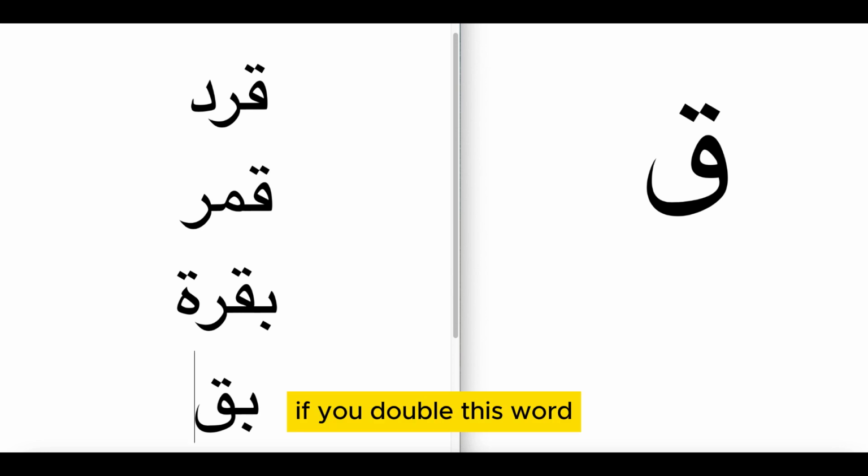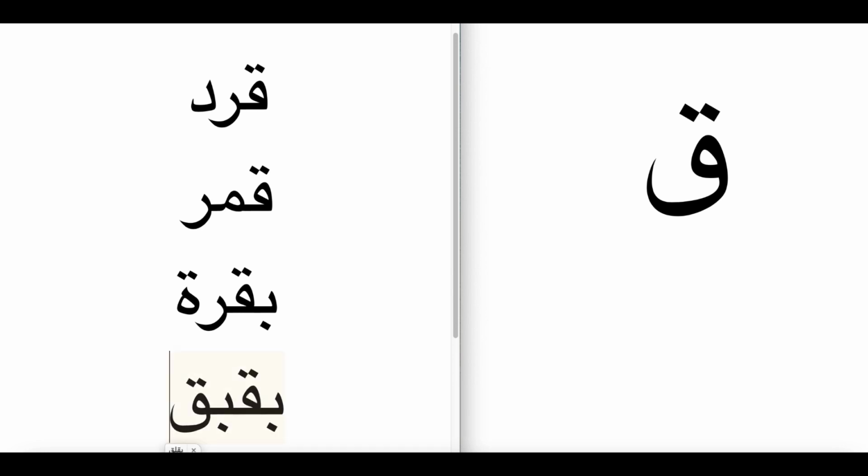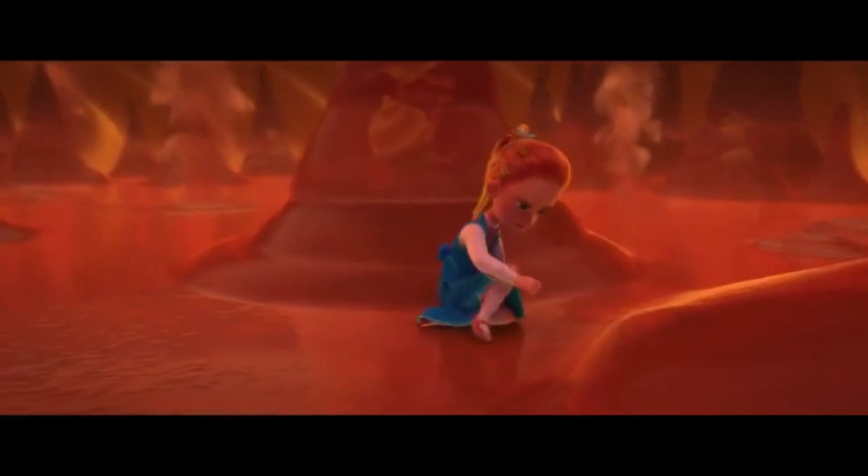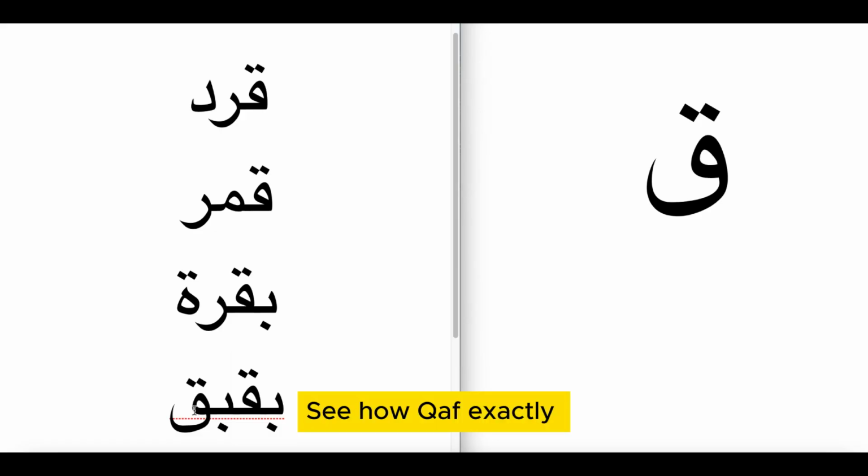If you double this word like this, baq baq baq, it's like a verb, when you describe water, when it makes bubbles, bubbling. Let's say it's bubbling, we say baqbaqa. See how qaf exactly connects to other letters like the fa does?